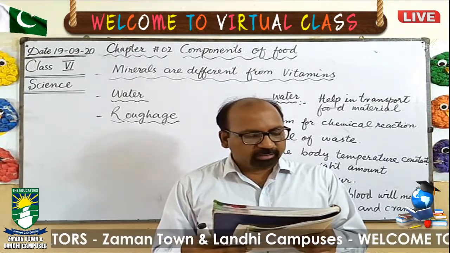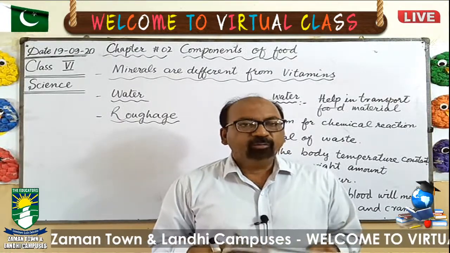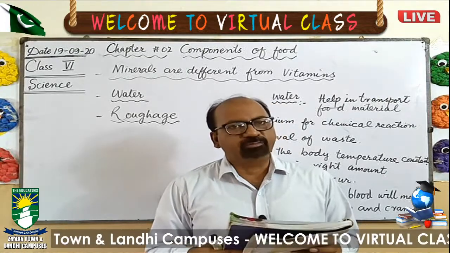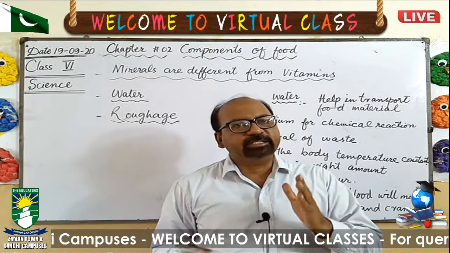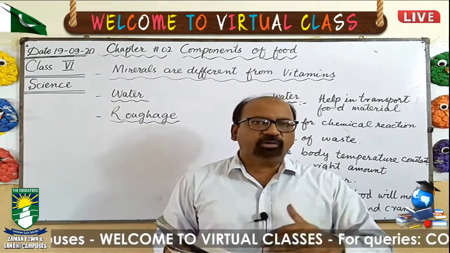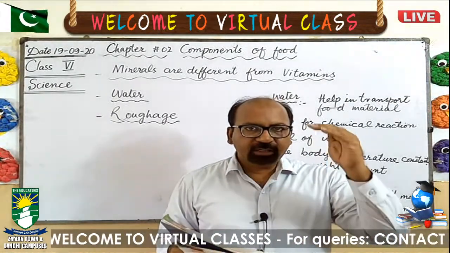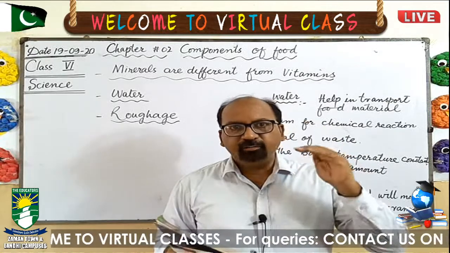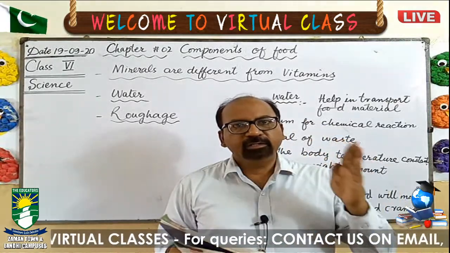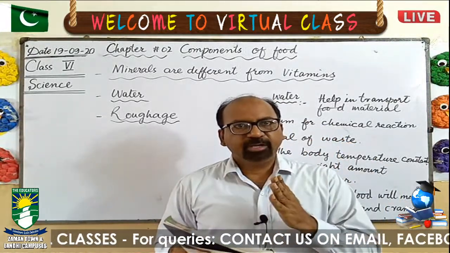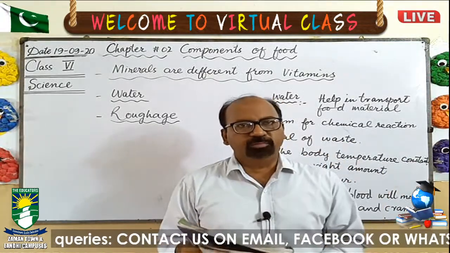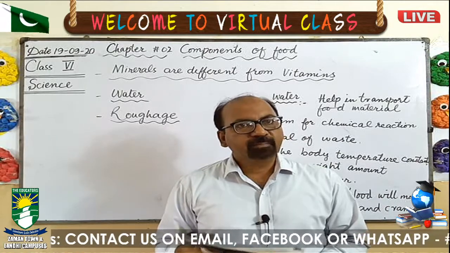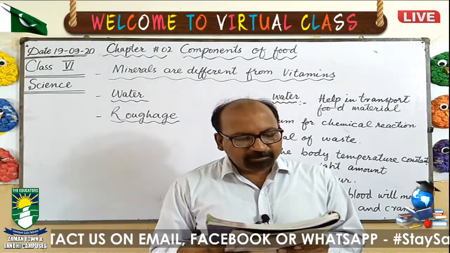What does water do for our body? We can take more water as well, but at least 6 to 8 glasses are very necessary for all the functioning of the body. And if we are getting less water, we are in danger. The deficiency of water can cause a lot of problems, even death.